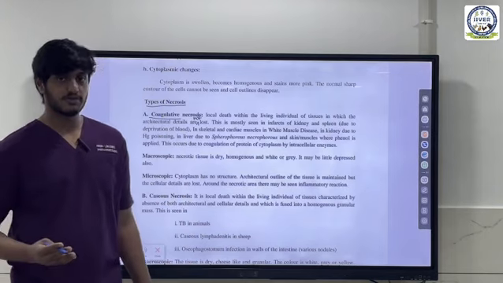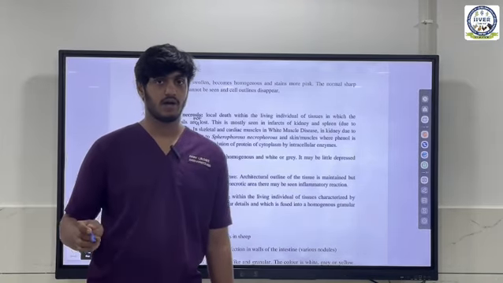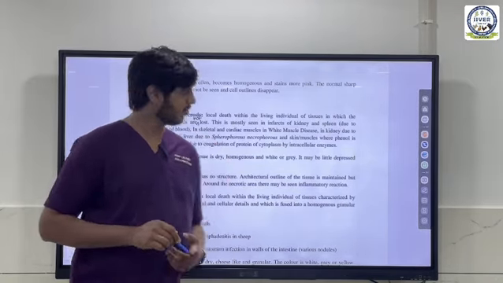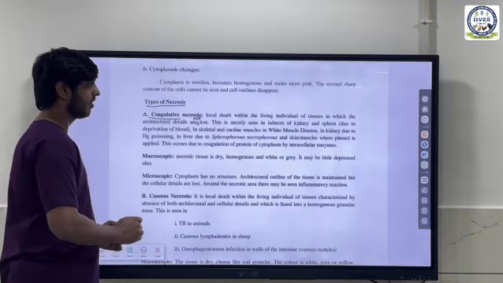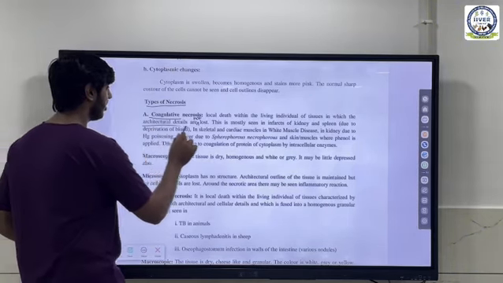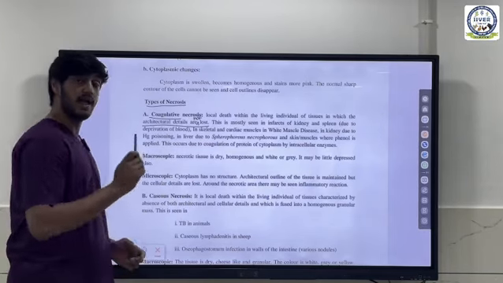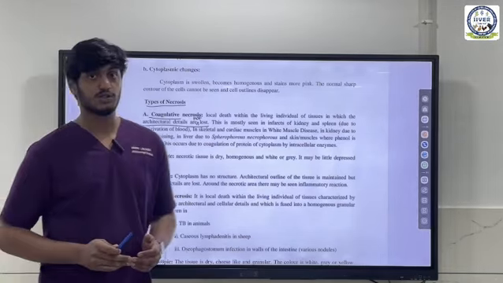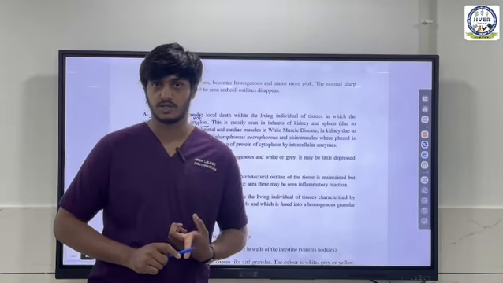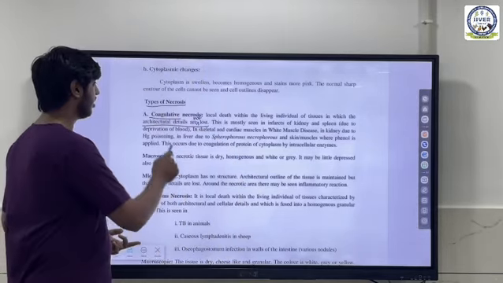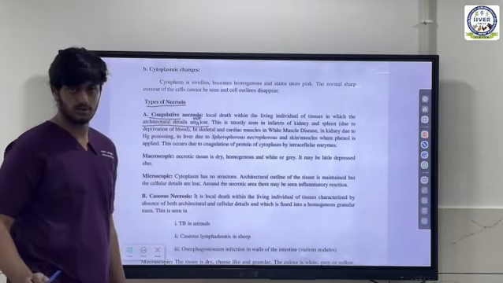In all four types of necrosis, there are different details that are lost. For example, in the first one, in coagulative, the architectural details are not lost, but the cellular details are lost. So for every single type of necrosis, you have to write the entire definition of necrosis, and then you have to write down which of the details are lost and not lost.